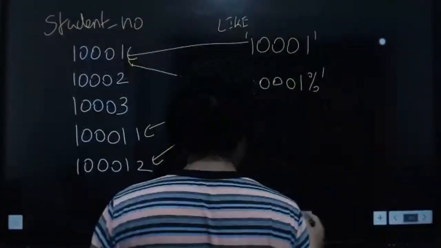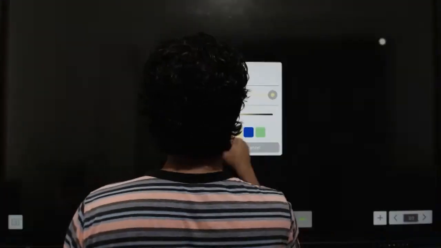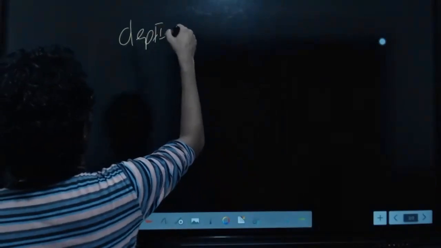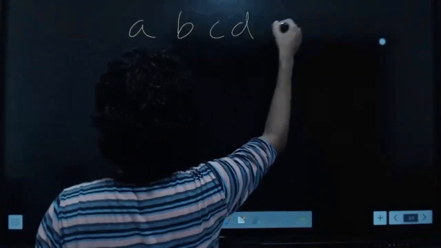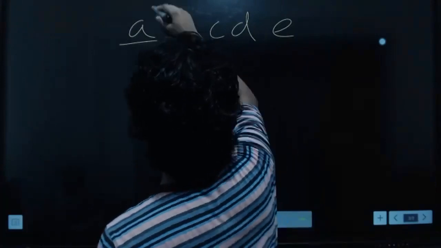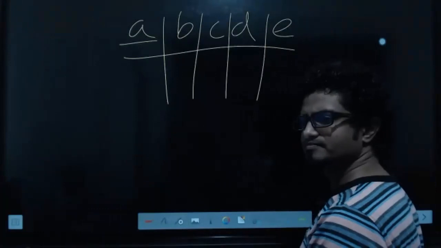That table has a department ID. Let's say A, B, C, D, E. These are the columns. Tell me, in this table, can there be a partial dependency?